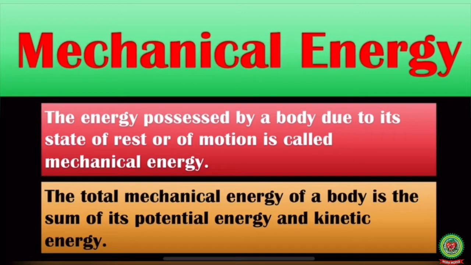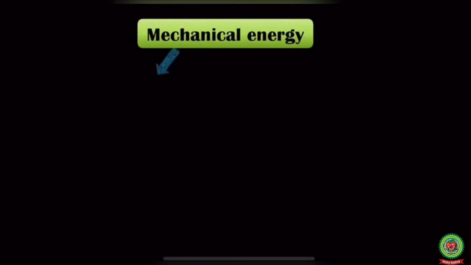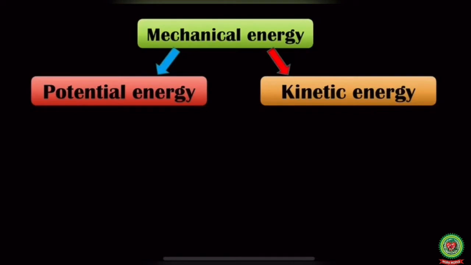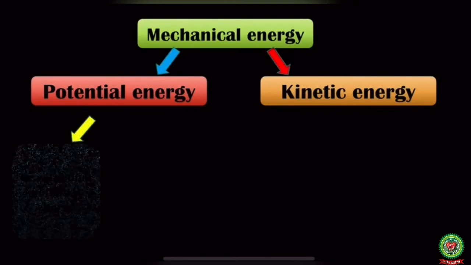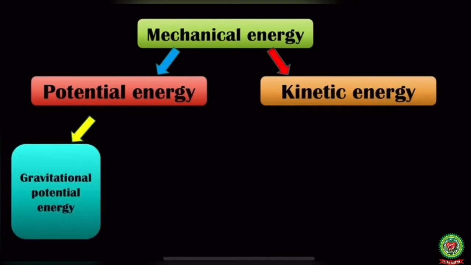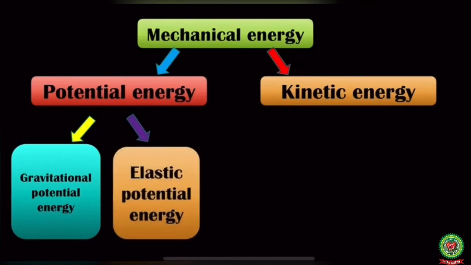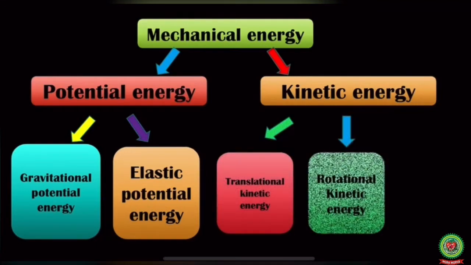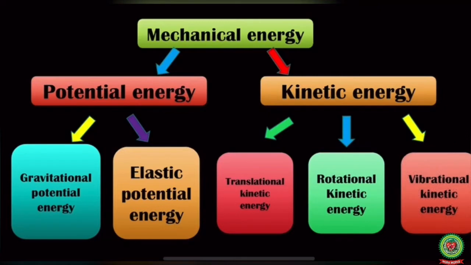Now, let us have a look at the flowchart of the topics under mechanical energy. Mechanical energy is of two types, potential energy and kinetic energy. Potential energy is further of two types, gravitational potential energy and elastic potential energy. And kinetic energy is further of three types, translational kinetic energy, rotational kinetic energy and vibrational kinetic energy.